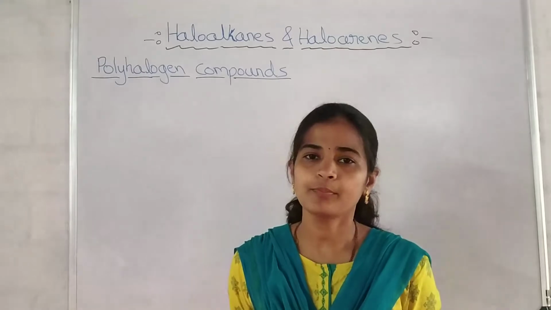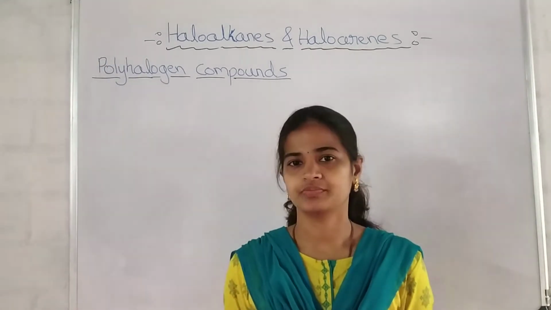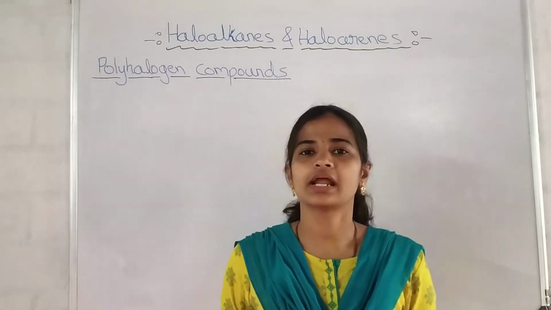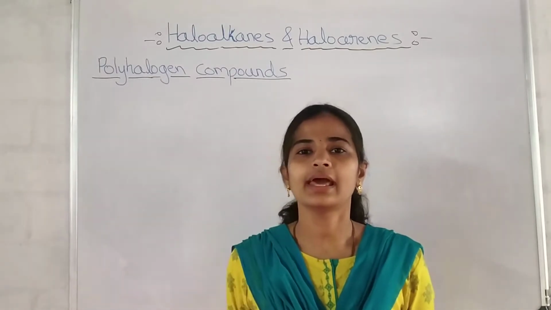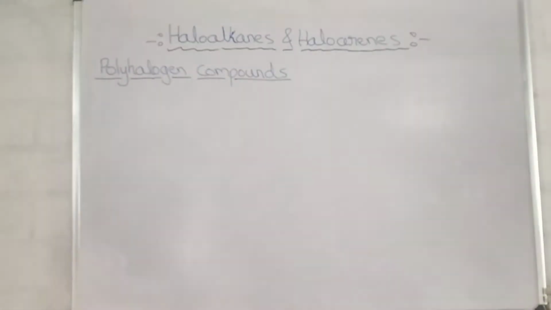Then what are polyhalogen compounds, students? Poly means many, halogen. The carbon compounds containing more than one halogen atom are called polyhalogen compounds.